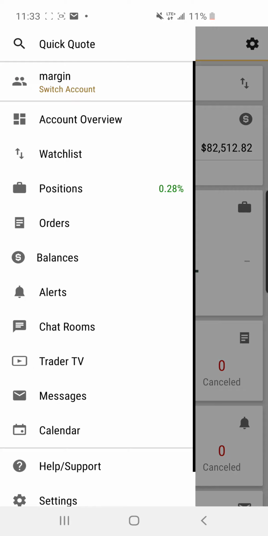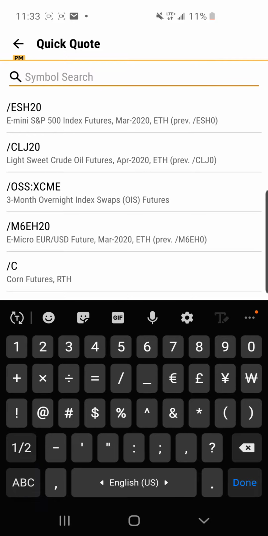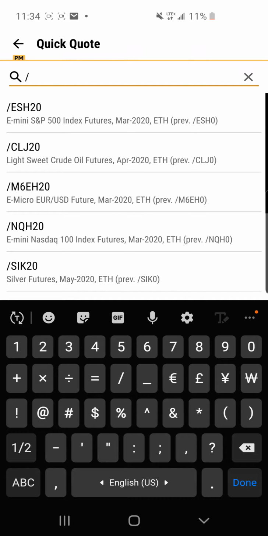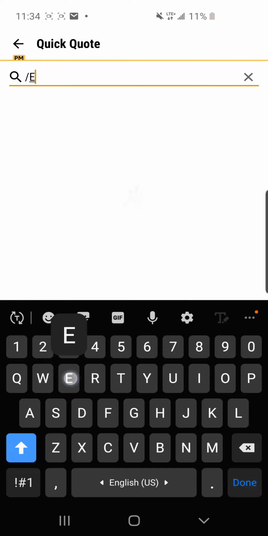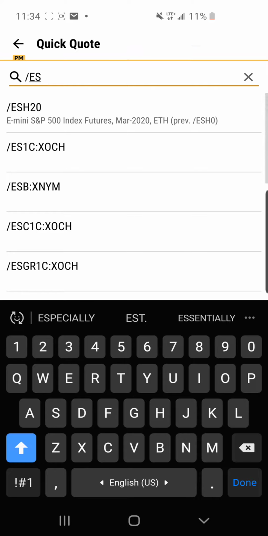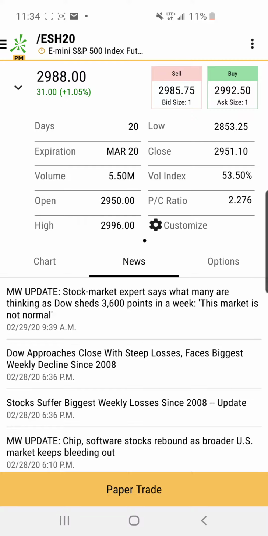So the first thing are futures. Okay. So a futures contract, futures trading, when you're looking at futures, they always start with a slash. So if I type /ES, I can just pick this first option. Now this is a futures contract, and the way we know that, again, is because you'll see this / before the ticker symbol. Anything with the / before the ticker symbol, you are not allowed to trade, and that's because the / means that it's a futures contract, okay? The reason you're not allowed to trade these is because they're highly leveraged products, and you'll probably just blow up your account in like the first week if you try to trade these, especially if you don't know what you're doing. Okay.